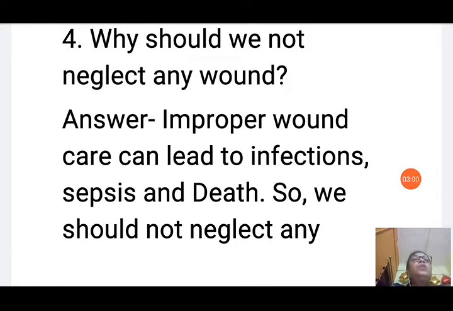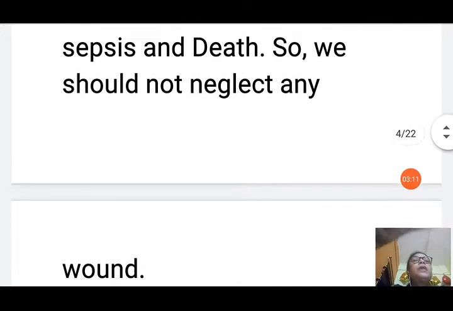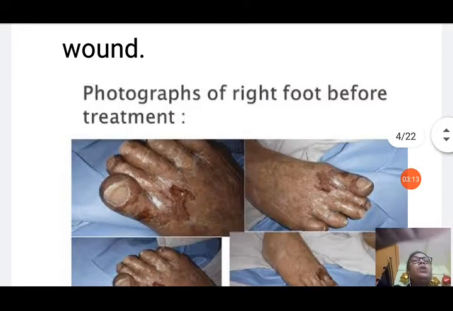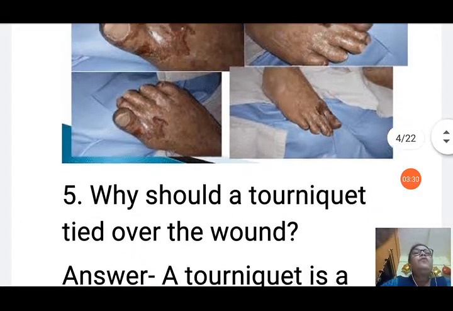Now question number 4, why should we not neglect any wound? The answer is improper wound care can lead to infections, sepsis and death. So we should not neglect any wound. You can see the infected wound here. It has not been taken proper care of. That's why the wound has been infected and it is very dangerous. A person can die also due to sepsis. So you must take care of your wound properly to prevent infection of the wound.